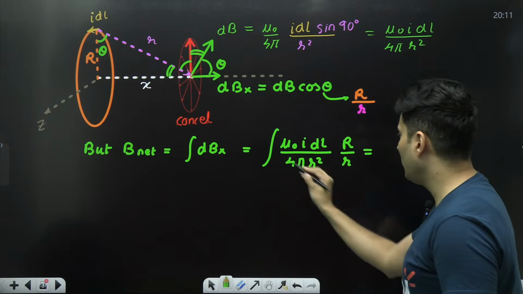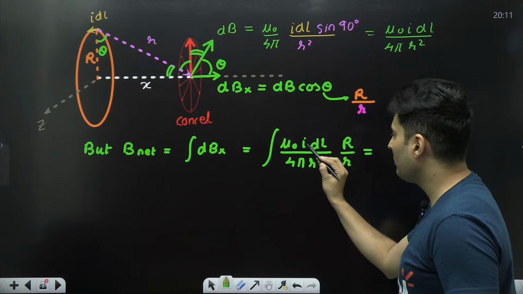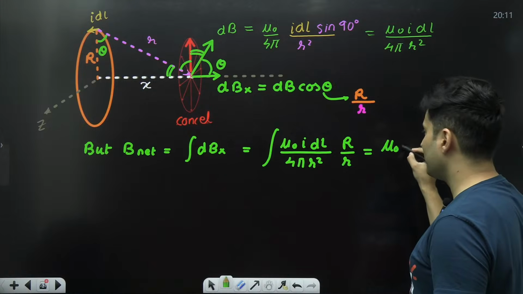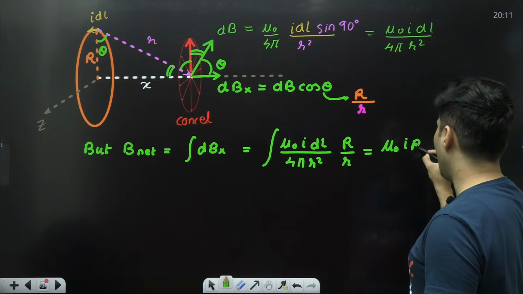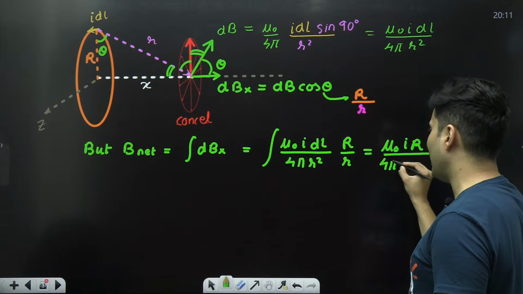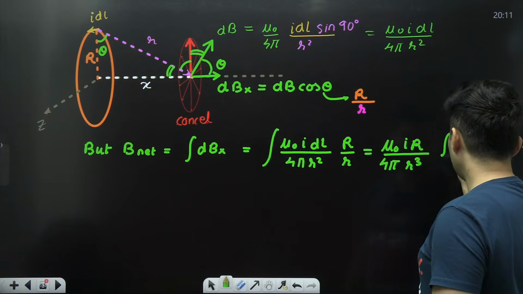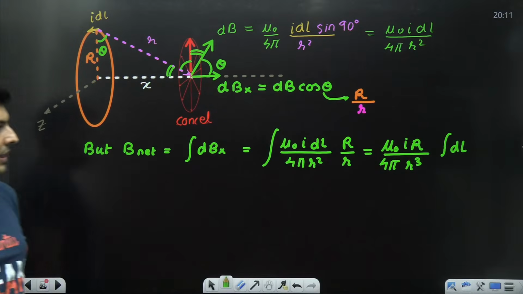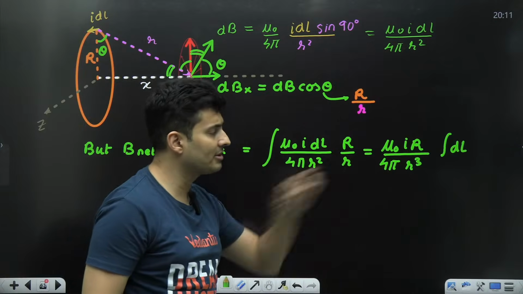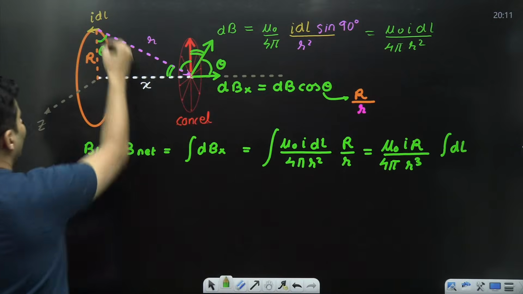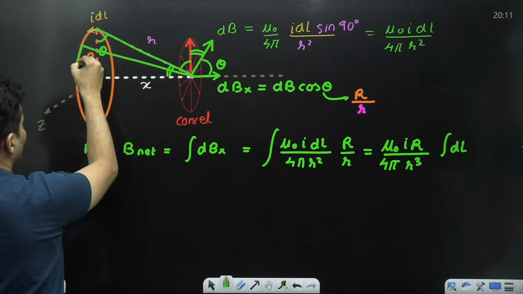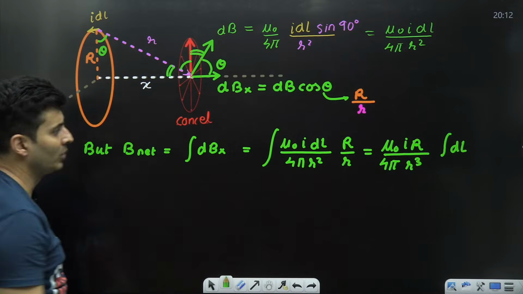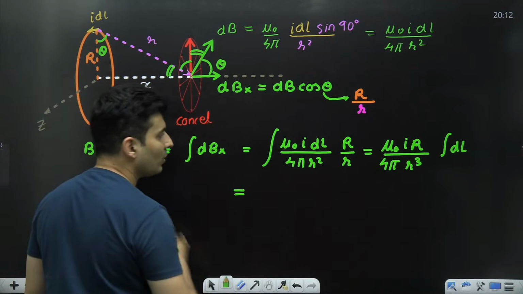Now out of all these quantities, only dl is a variable. Current is the same, mu naught, 4 pi, R, everything is a constant, so put all of them outside. Mu naught I R divided by 4 pi small r cube, times the integration of dl. You might be wondering how small r is a constant. No matter where you go around the loop, all these distances are equal. It's like the surface of a cone, so they will all be equal.